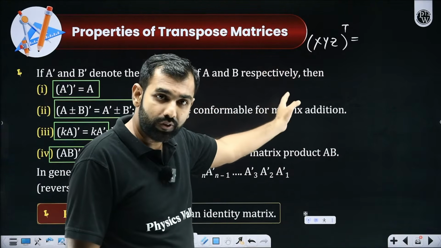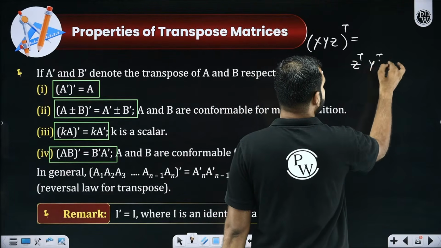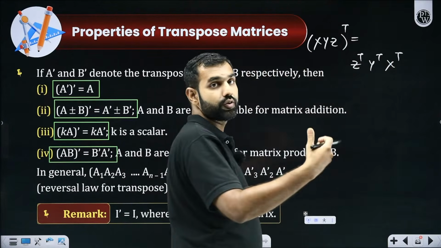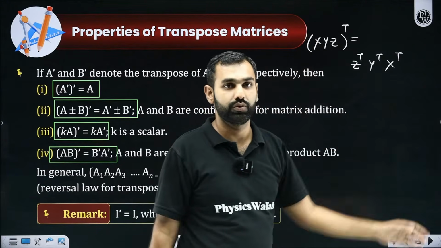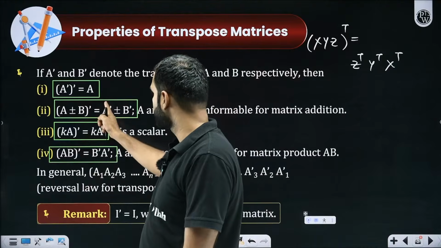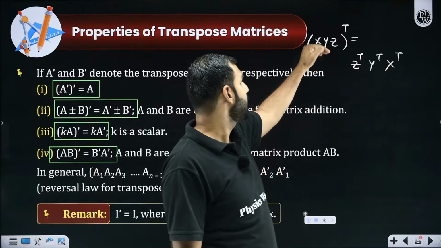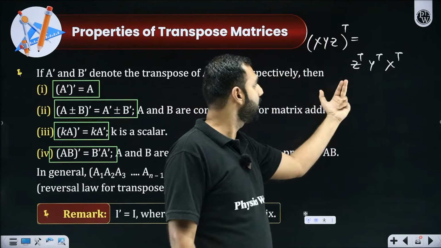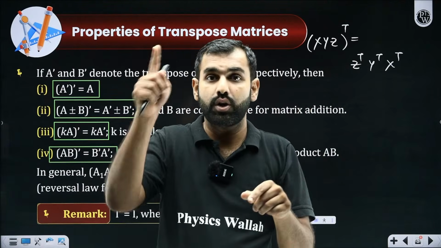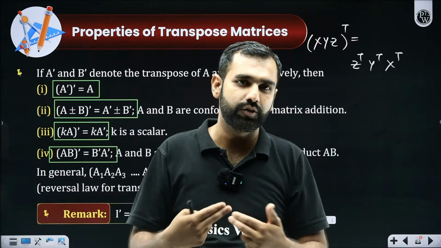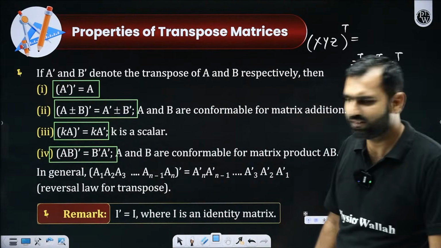If I multiply them first and then take the transpose, or I take the transpose of each and then multiply them in reverse order, Z transpose, Y transpose, X transpose, it will be the same. So transpose was distributable over addition or subtraction, but when it is distributed over product, the order gets reversed. Did you understand my language, or shall I repeat it? When you distribute transpose over product, the order gets reversed. Yes or no, everyone? Got it, everyone? And I hope it is self-explanatory again.